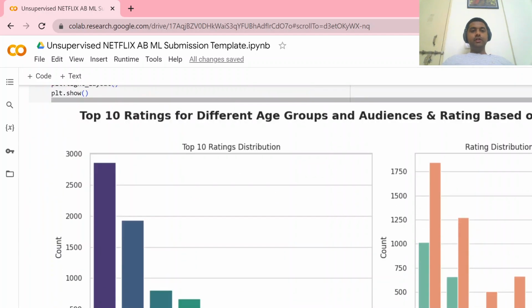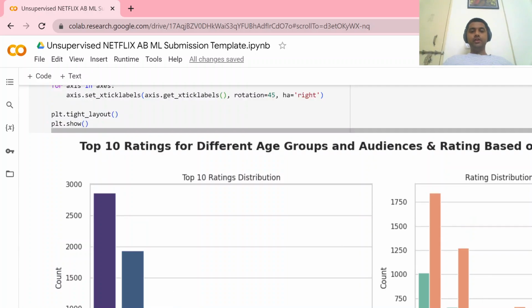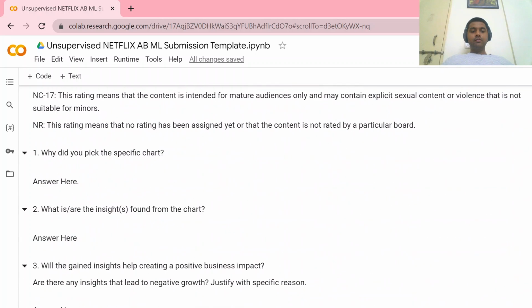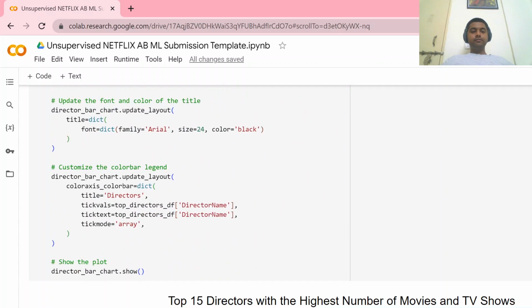Top 10 ratings for different age groups and audience, and rating based on the movies and TV shows. So these are again a univariate and bivariate distribution for the top 10 ratings, as we can see, for the movies and TV shows.